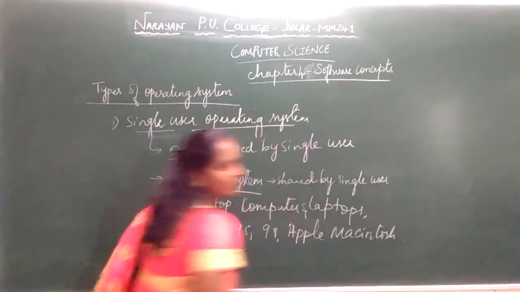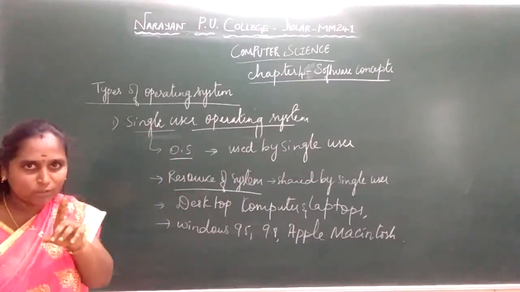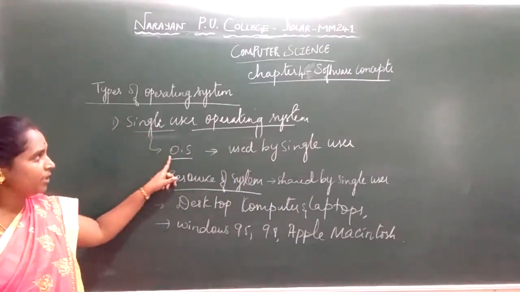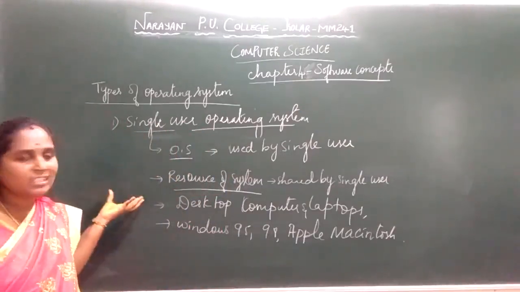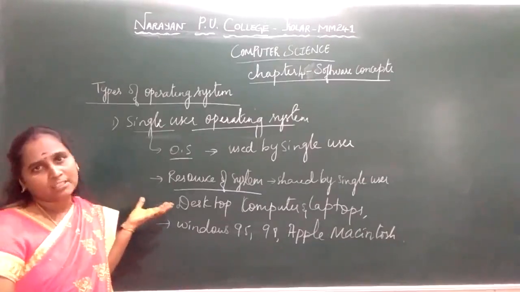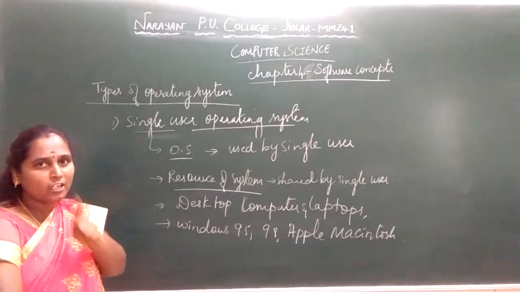Once again I am explaining: the operating system which acts as an interface only for one user is called the single user operating system. That is, only one user makes use of the resources. The resources can be input, output, memory or processor, and even the information files stored in a system, used by only one user.